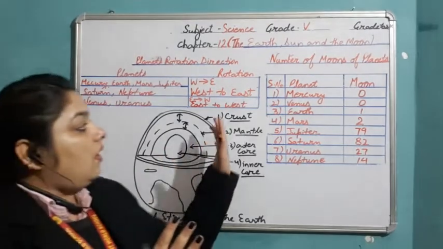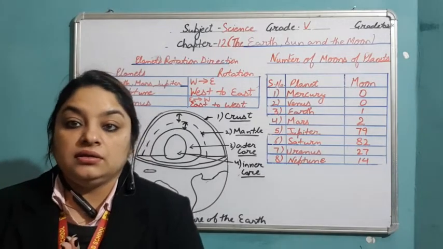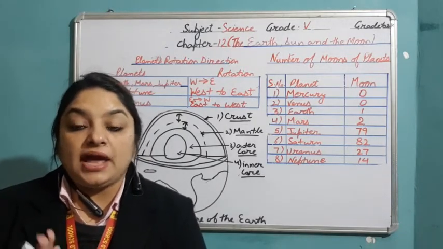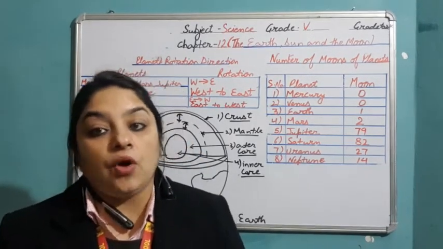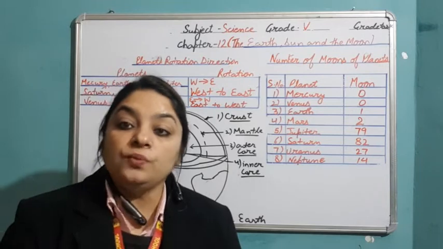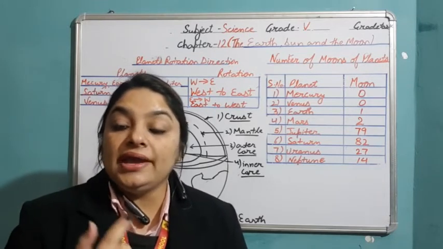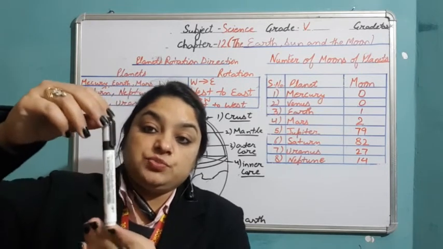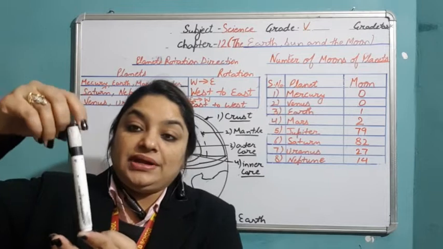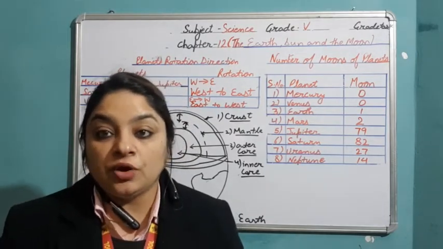Now, all these planets are moving around the Sun, and this movement of the planets around the Sun we call revolution. Along with this movement, all the planets are also moving on their axis. For example, if any planet started from one position, and after the movement came back to the same position, this is known as the rotation of the planets.